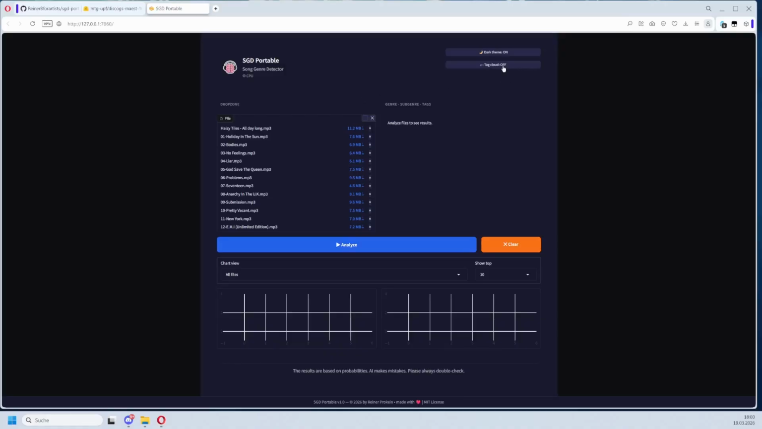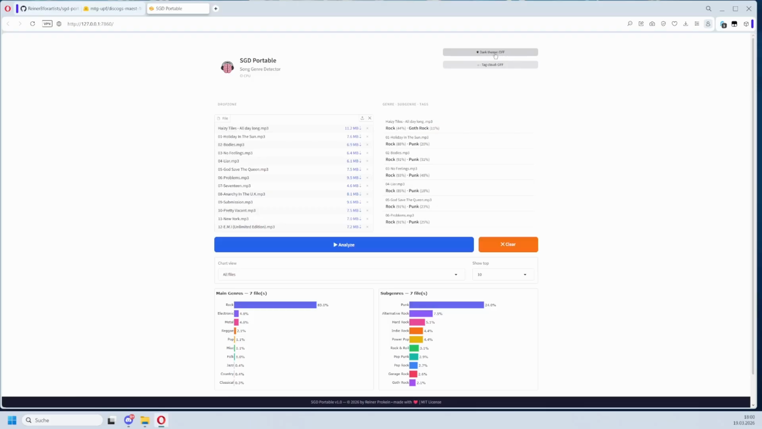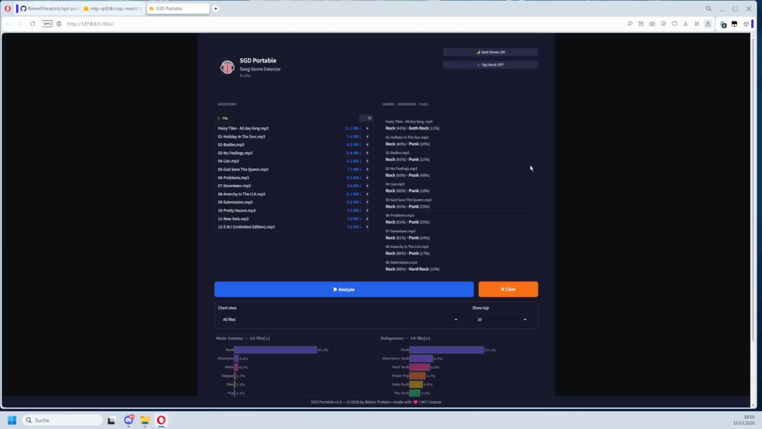Over here you can turn on the tag cloud. Oh, first need to analyze here. Over here you can turn on or off the tag cloud. Here we have the theming. We have a bright theme and a dark theme. Tag cloud on.